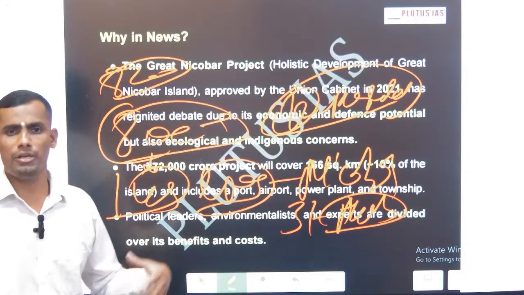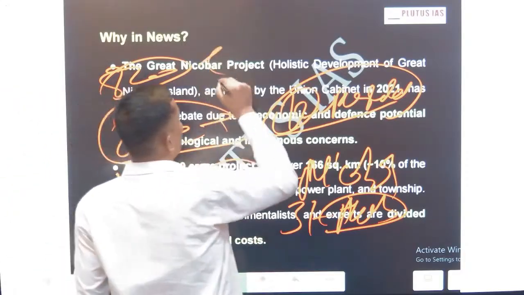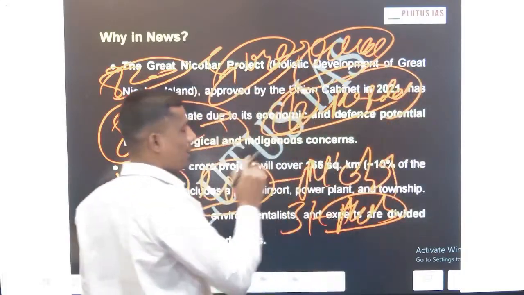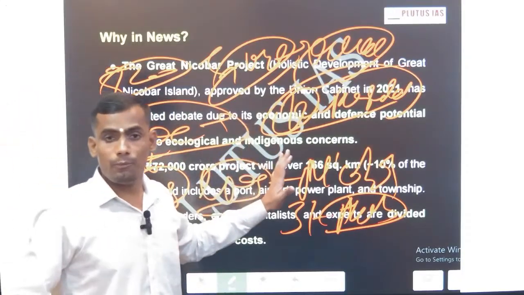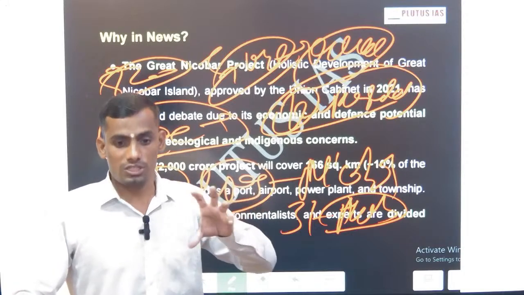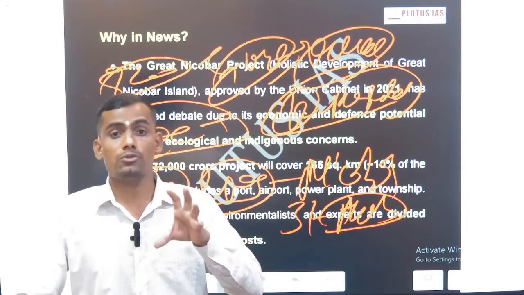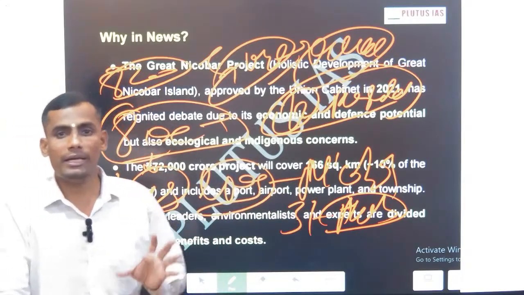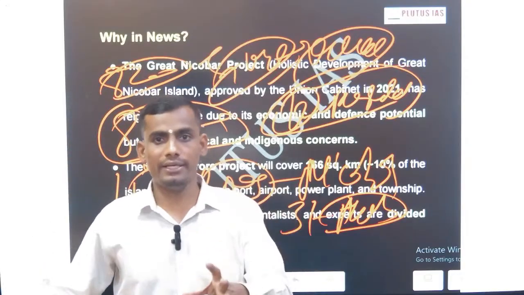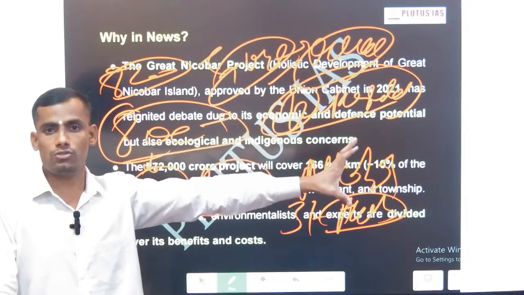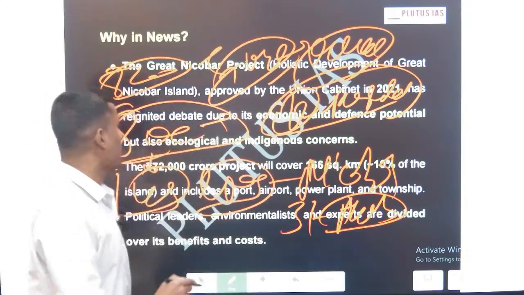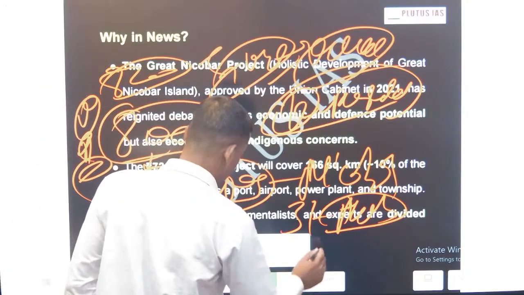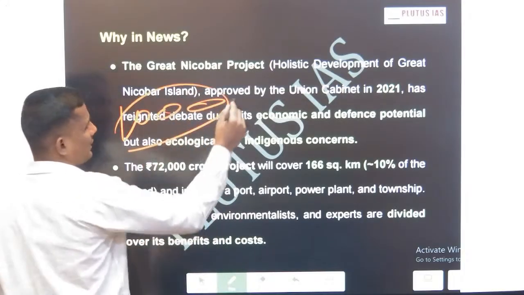The rest is with our military. The Andaman Nicobar is a joint theater command, so our military patrols the remaining islands, and this becomes a critical point for drug smugglers and maritime Somali pirates to occupy. So with this objective, what did the government do? The government came up with a plan to protect our own territory. We are not expanding into any other country's sovereignty, but we want to protect our own territory, because only 10 islands are populated, and the overall population of Greater Nicobar is not more than 10,000 or so.